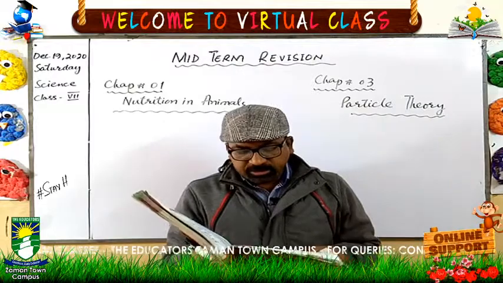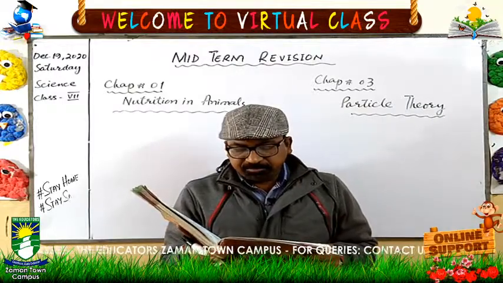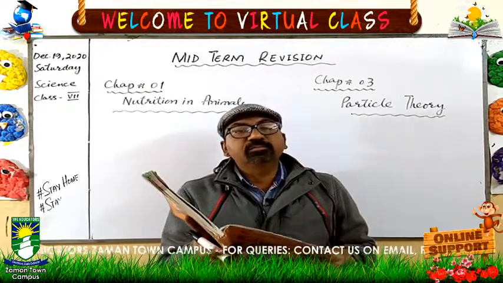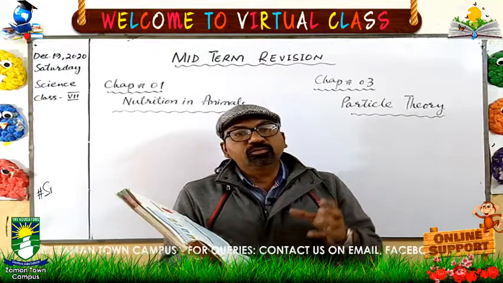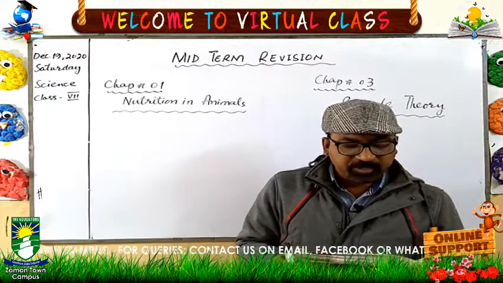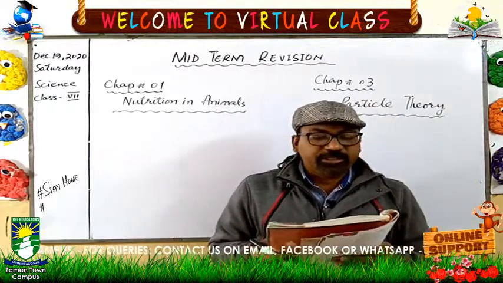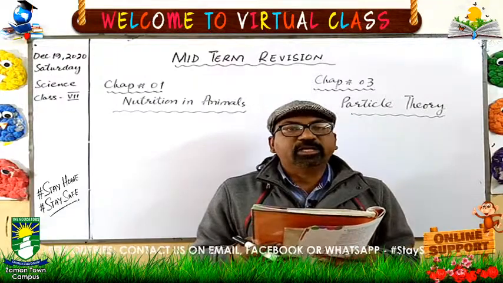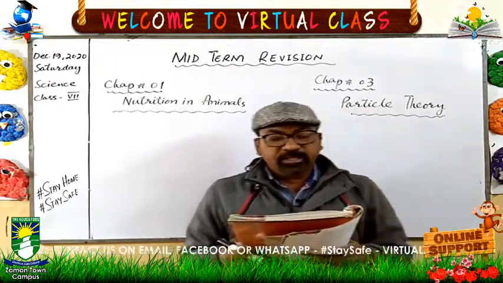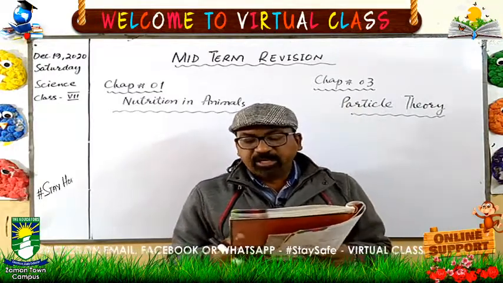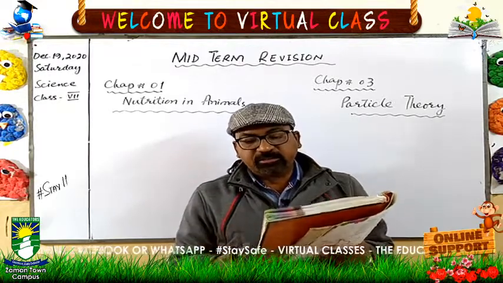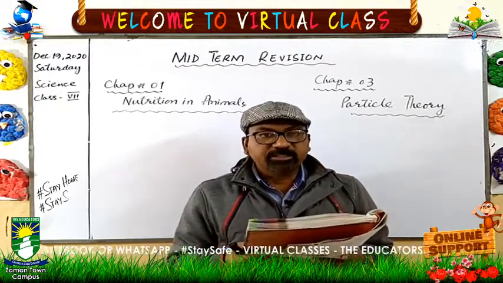So in the mouth, only mastication takes place. Mastication is the process of breaking down the food into smaller pieces by the teeth. Teeth are of different types. The names of the teeth are incisors, canines, premolars, and molars. And at page number 9 of the book, the types of the teeth are given. The diagram of the tongue, the labeling of this diagram, practice it properly.